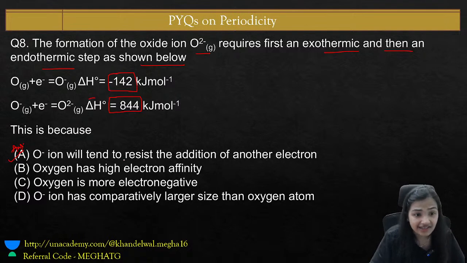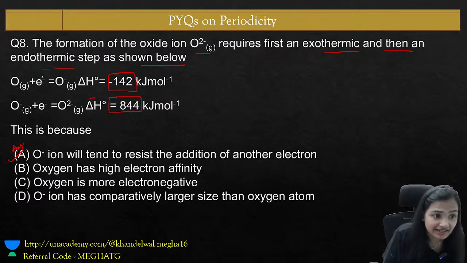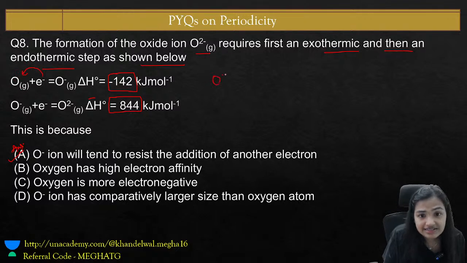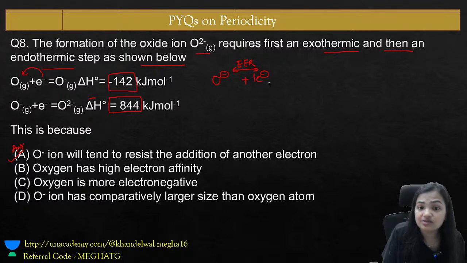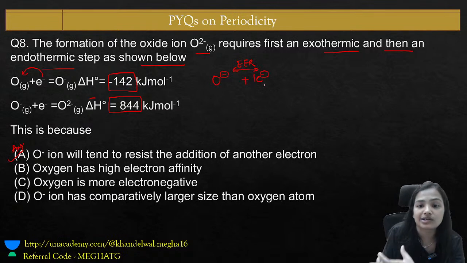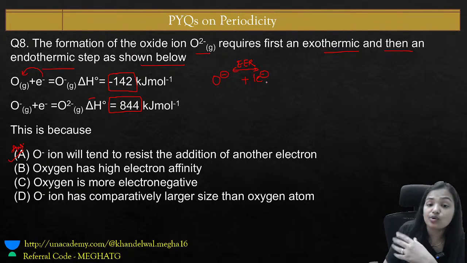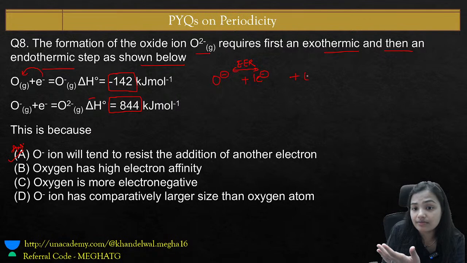O negative ion, basically when we add an electron to the oxygen, it becomes O negative very easily, and since this becomes O negative and then again we want to add one more electron, then there will be an electron repulsion. So to compensate that repulsion, this oxygen will try to resist the addition of this one more electron. To overcome that repulsion, we need to give energy.